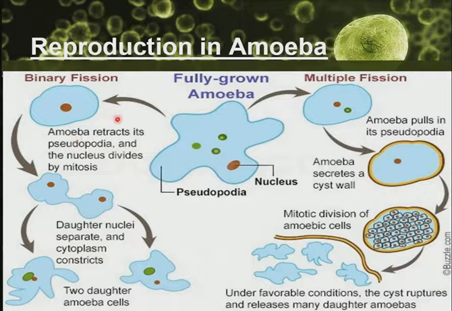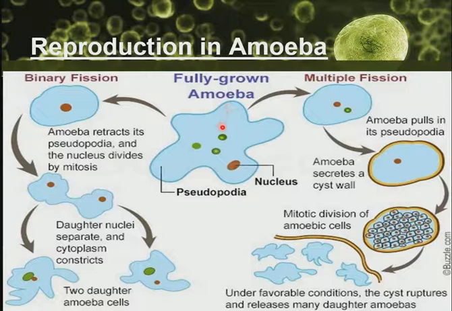Firstly, the pseudopodia will retract, which will prompt mitotic division of the nucleus. The nucleus will divide into two. Now, after the division of the nucleus, the cytoplasm will constrict, and in the process of constricting, it will also divide itself. The division of the cytoplasm will bring about the production of two daughter cells.